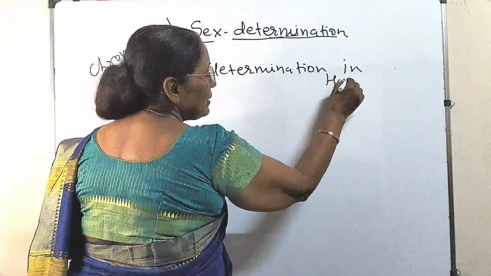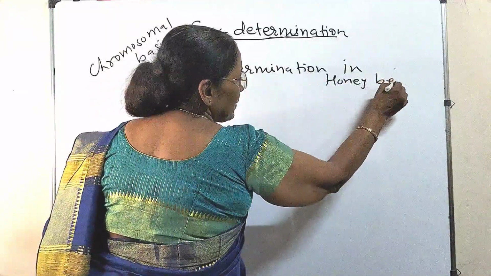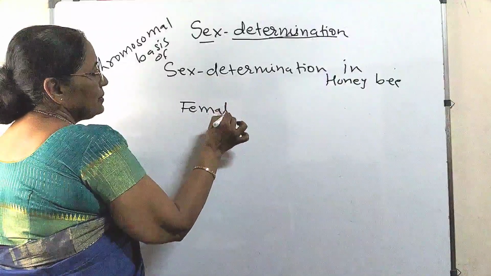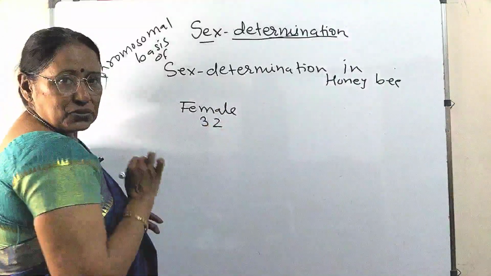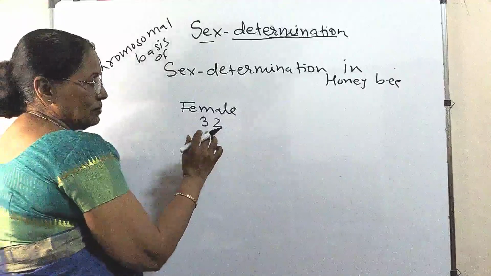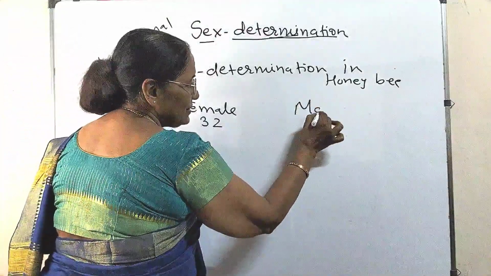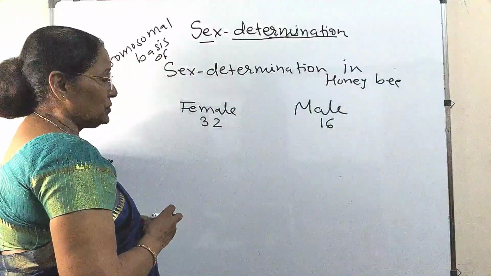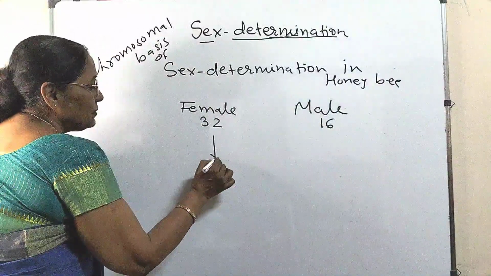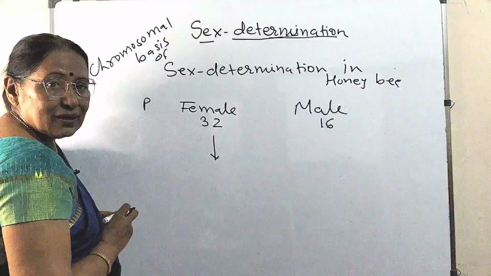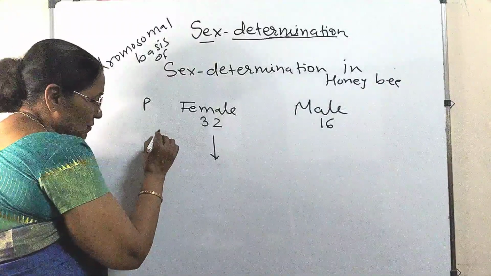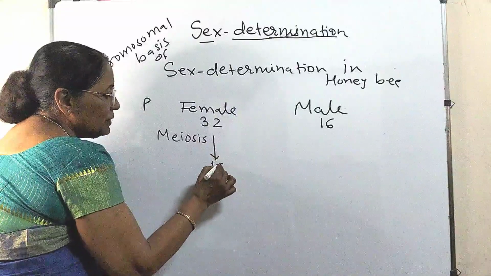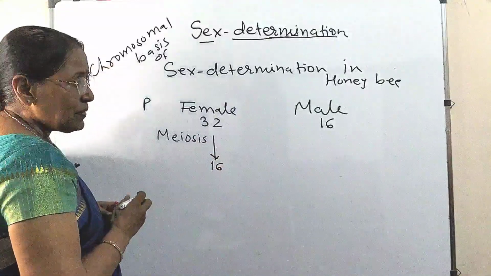In case of honeybee, the female has 32 number of chromosomes, whereas the male has 16 number of chromosomes. When the female forms the gametes, it forms them by meiosis. So the chromosome number becomes 16.